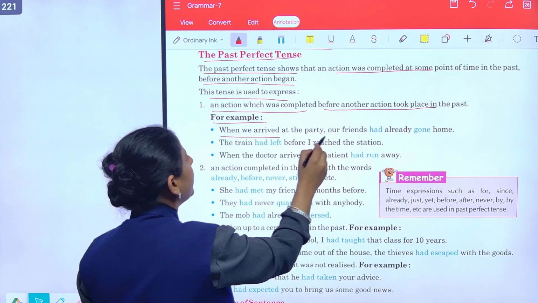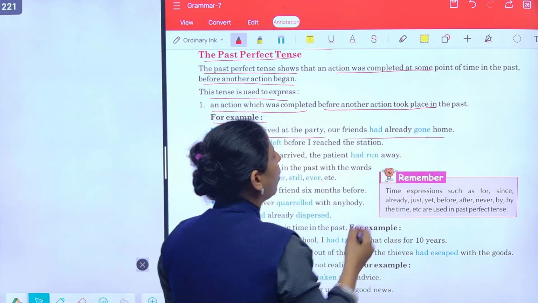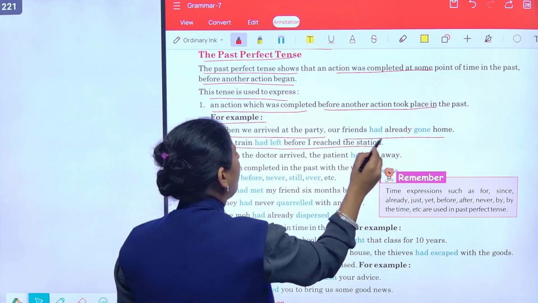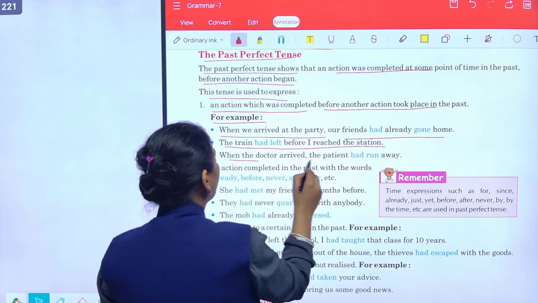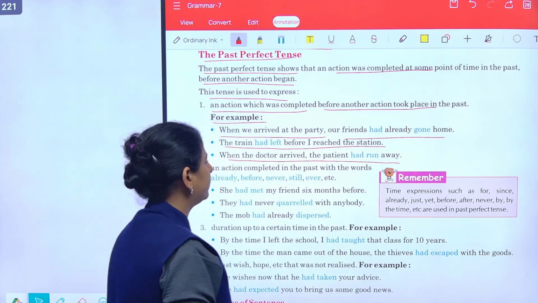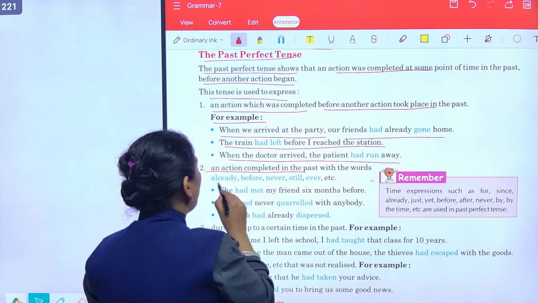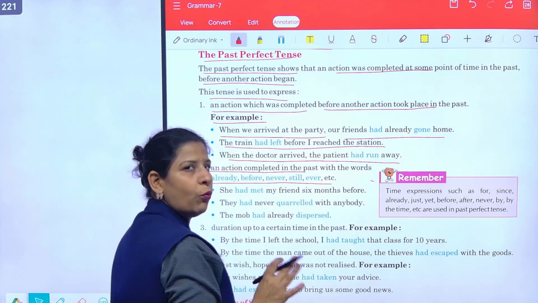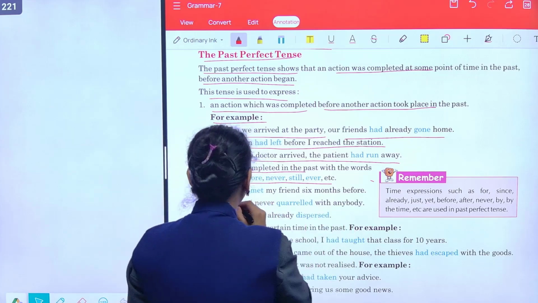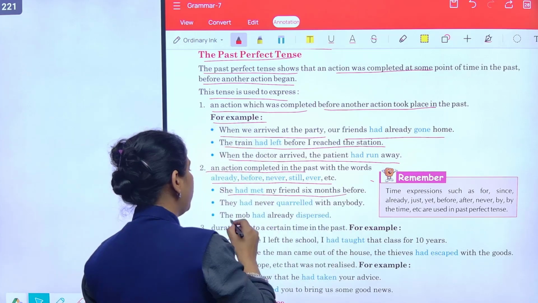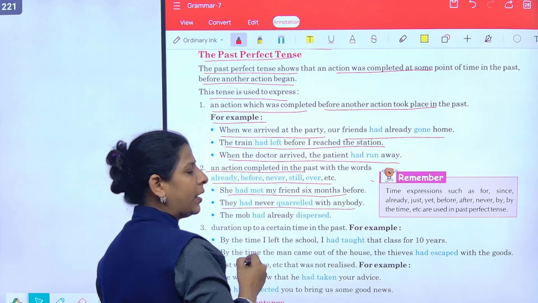Like for example, when we arrived at the party, our friends had already gone home. The train had left before I reached the station. When the doctor arrived, the patient had run away. अब कोई भी एक्शन कंप्लीट हुआ पास्ट में विद द वर्ड्स ऑलरेडी बिफोर नेवर स्टिल एवर वो भी होता है आपका. जैसे कि she had met my friend 6 months before. They had never quarreled with anybody.